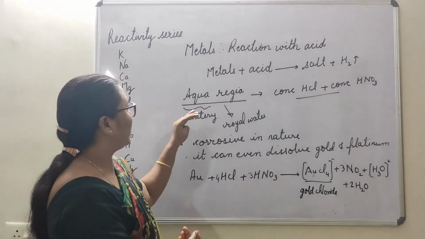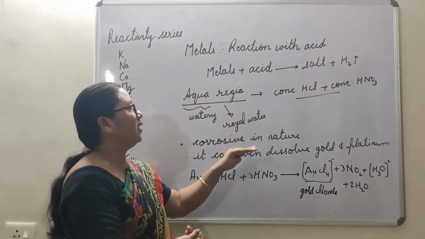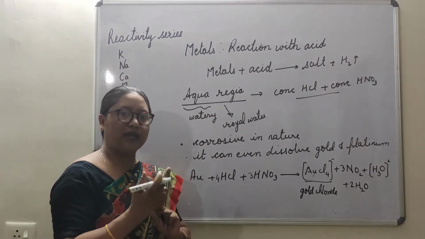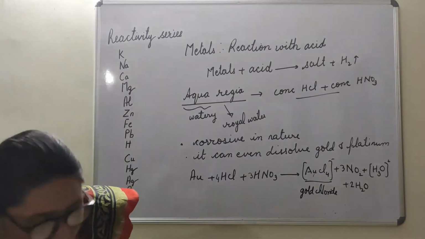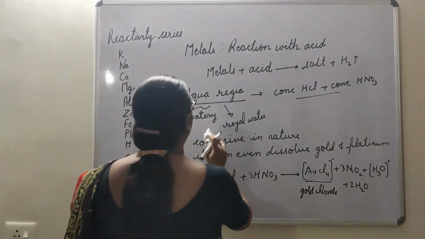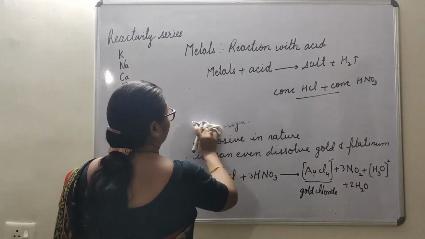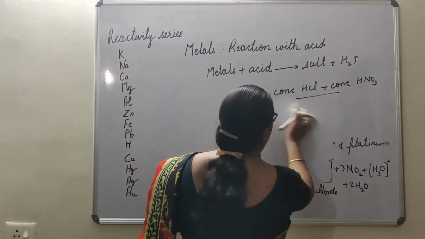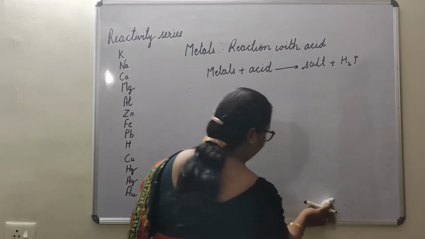Okay, so today in this session we have seen how metals react with acid, and when metals react with acid we get salt and hydrogen gas evolves. Fine. Now we will take another acid.